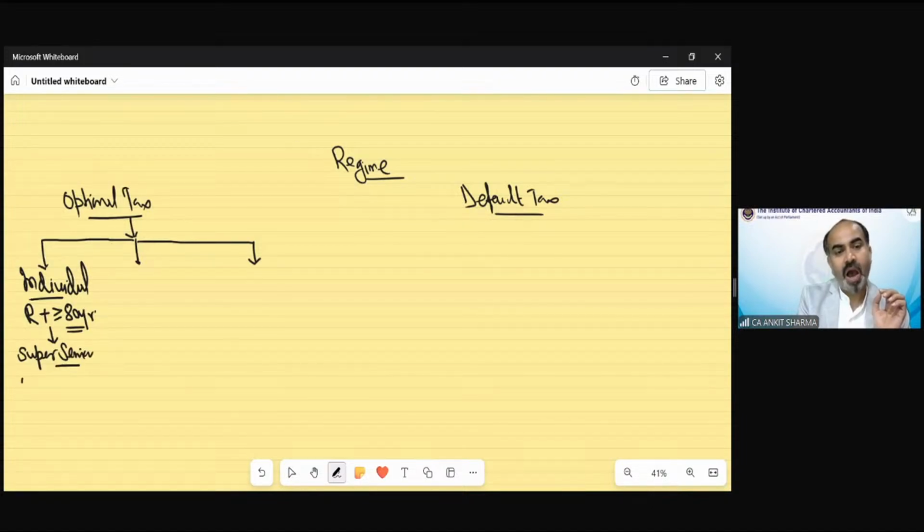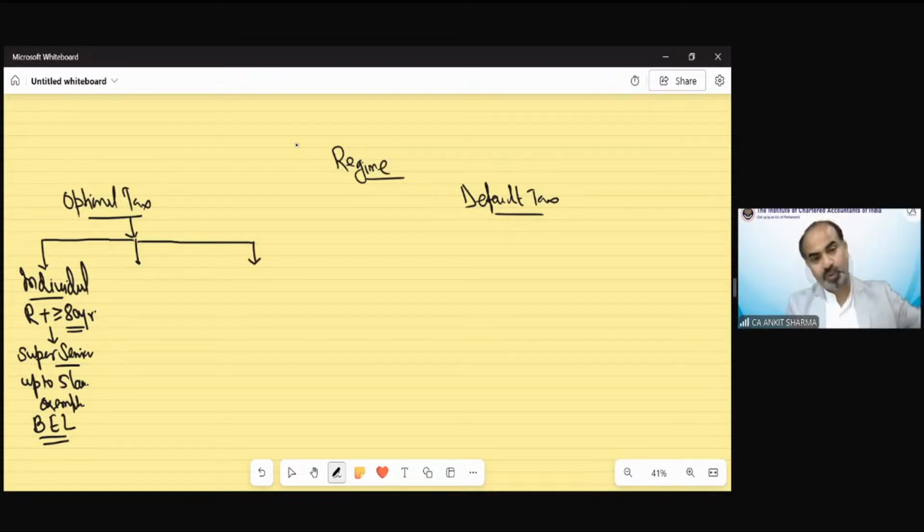And for those, up to 5 lakh rupees is exempt. That is called the basic exemption limit. So if you are an individual resident in India, what is the meaning of resident, we will discuss in detail in chapter number 2. But for the time being, if he resides in India. So if any individual, male, female, does not matter, is resident and 80 years or more in the previous year, that means a super senior citizen, then up to 5 lakh rupees there is a basic exemption limit. So up to 5 lakh rupees, they need not pay tax.